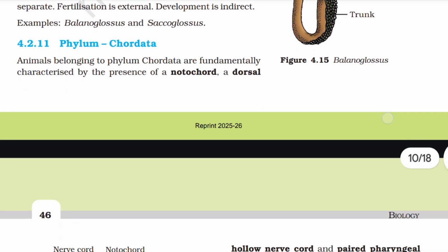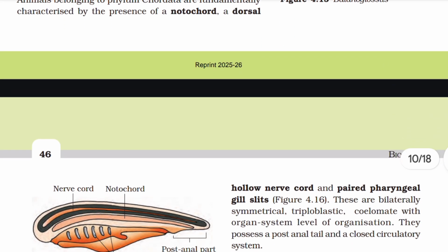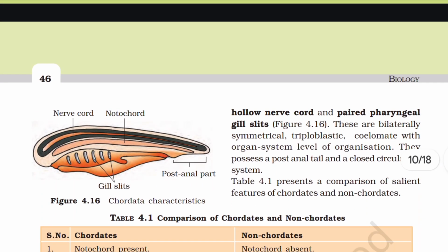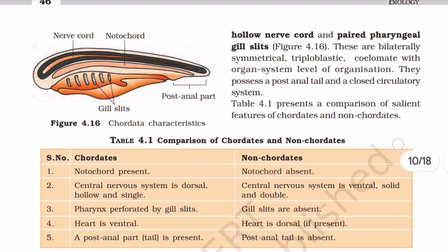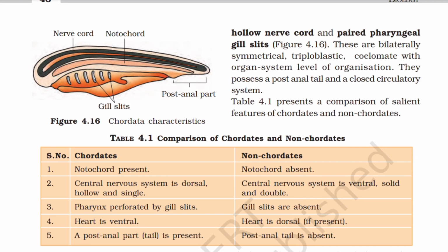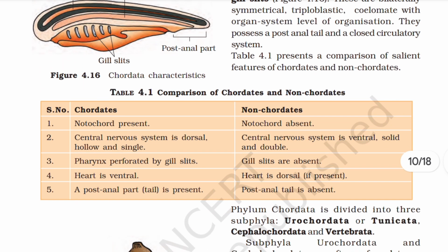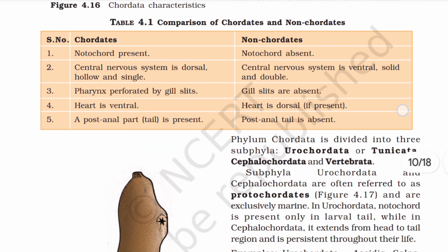4.2.11 Phylum Chordata. Animals belonging to Phylum Chordata are fundamentally characterized by the presence of a notochord, a dorsal hollow nerve cord, and paired pharyngeal gill slits. These are bilaterally symmetrical, triploblastic, coelomate with organ system level of organization. They possess a post-anal tail and a closed circulatory system. Table 4.1 presents a comparison of salient features of chordates and non-chordates.